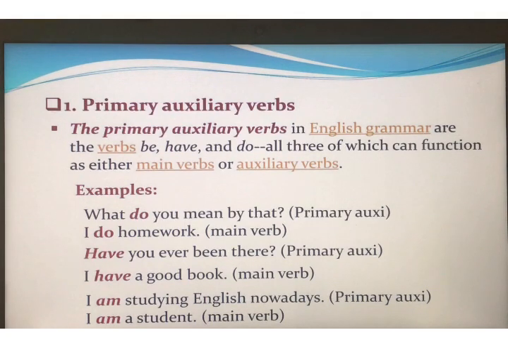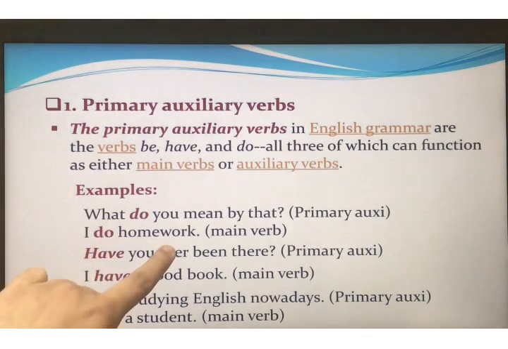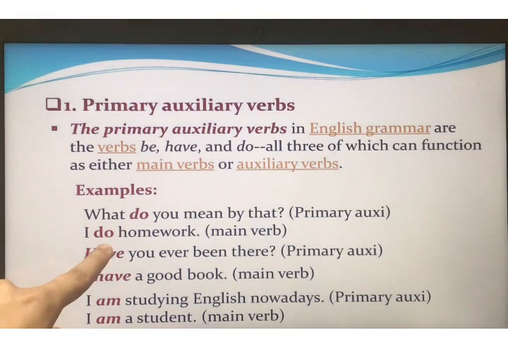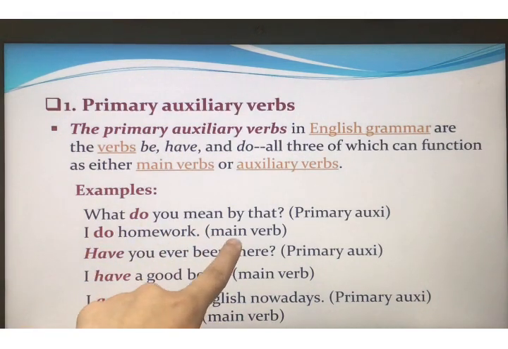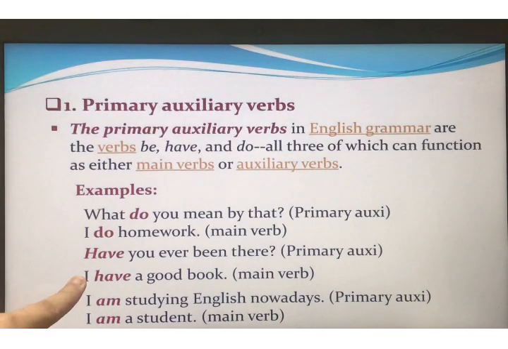As I've told you, like here, as you can see, I do homework. The sentence is complete. Do is a helping verb, but here we are not having any other verb. So do will perform here the work of the main verb. I have a good book. Okay. Have is a helping verb, but we are not having any other verb. So have will perform the function of the main verb here. I am a student. Am is a helping verb, but there is no other verb here. So am will perform as the main verb here.